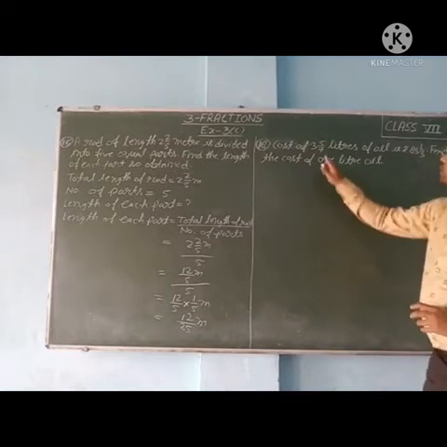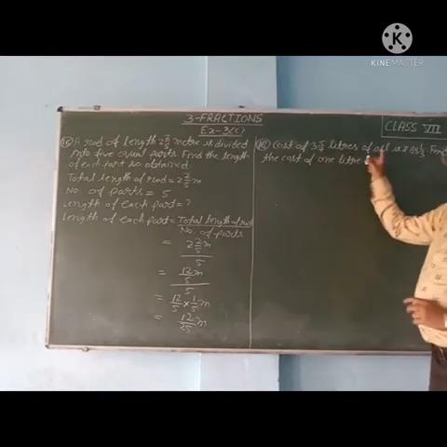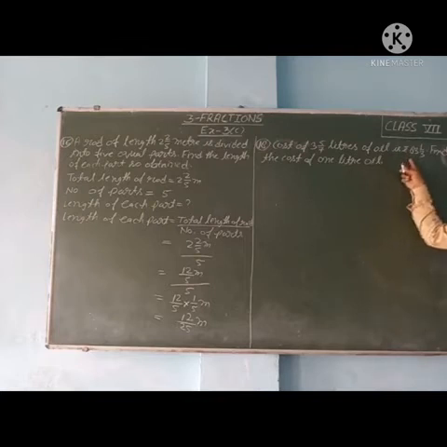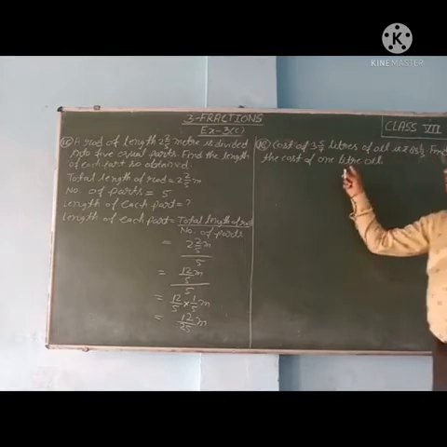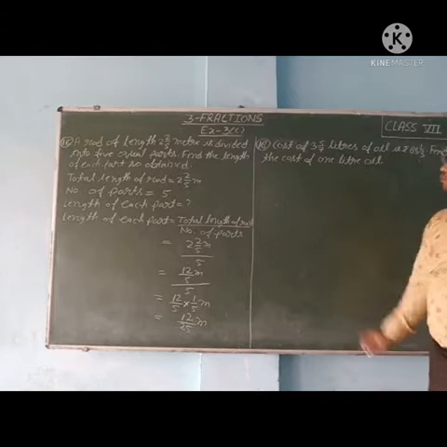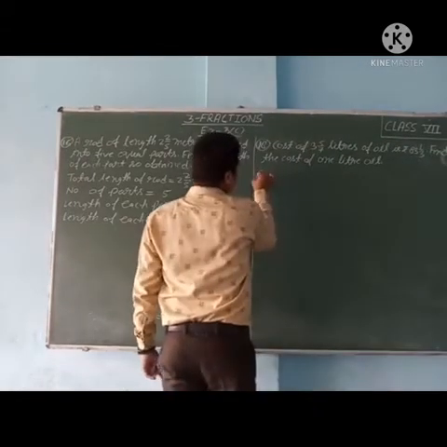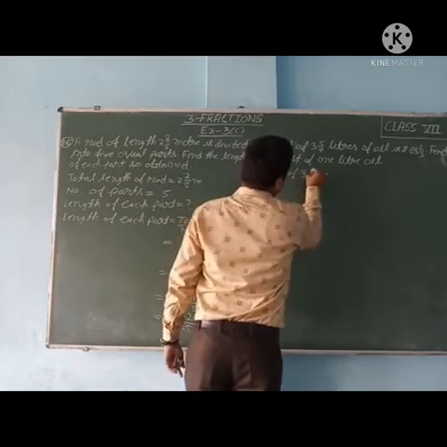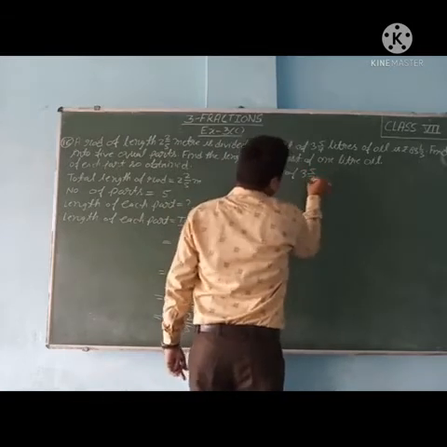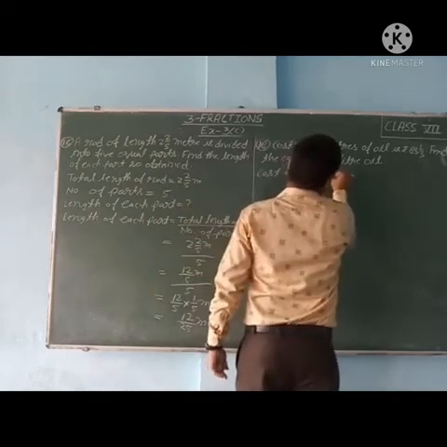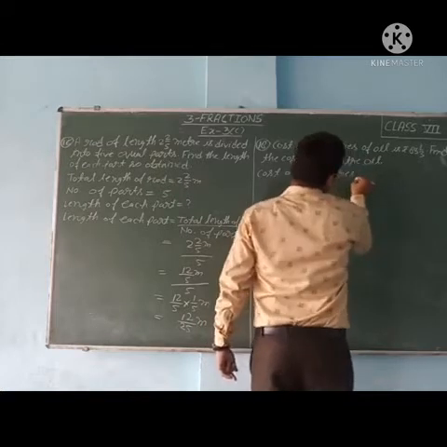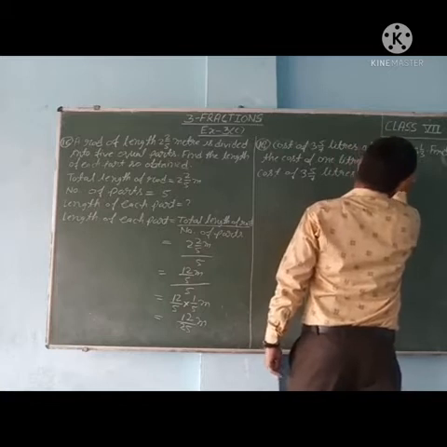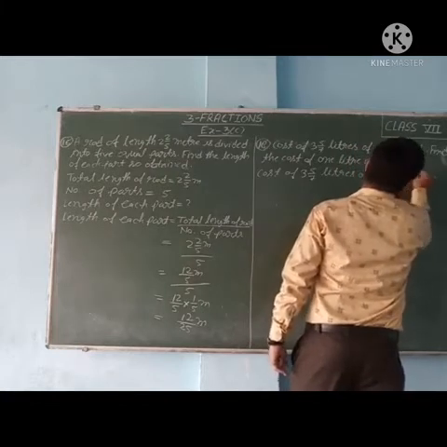Cost of 3 whole 5 upon 7 liters of oil is rupees 83 whole 1 upon 3. Find the cost of 1 liter of oil. So what is given? Cost of 3 whole 5 upon 7 liters of oil is equal to rupees 83 whole 1 upon 3.